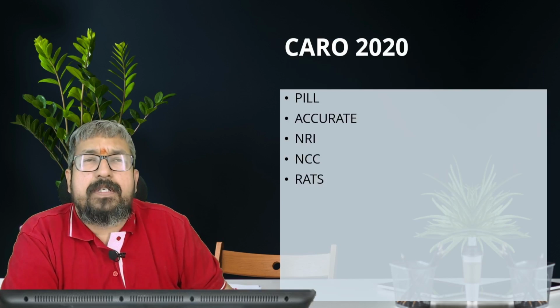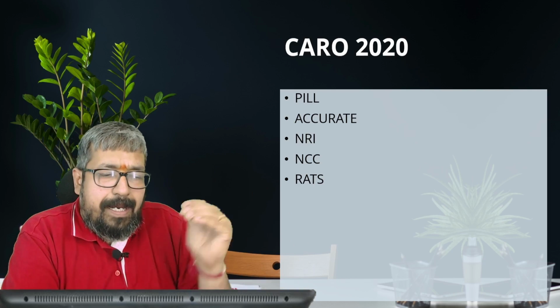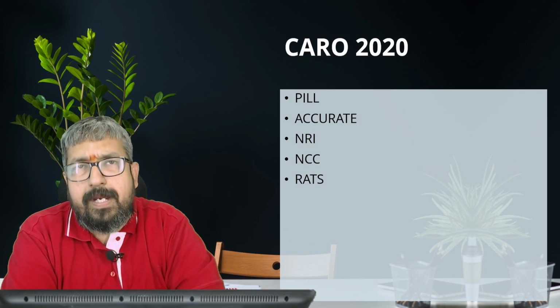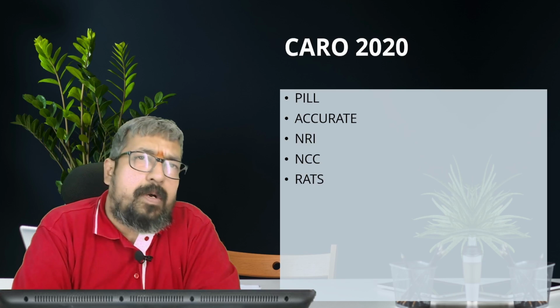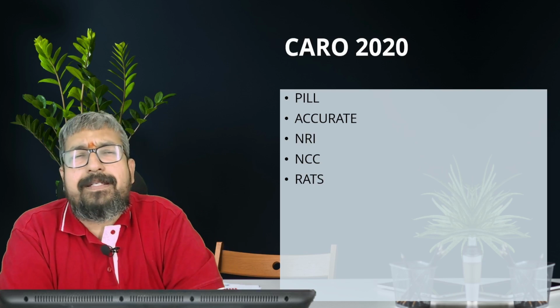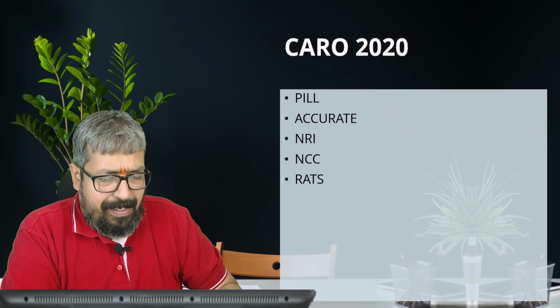To summarize, my dear soldiers, CARO 2020: you have PIL, ACCURATE, NRI, NCC, RATS. This is how you can boost your memory. You can remember all the 21 clauses in the same manner. Just a little practice is required, my dear soldiers, and that will do wonders actually.